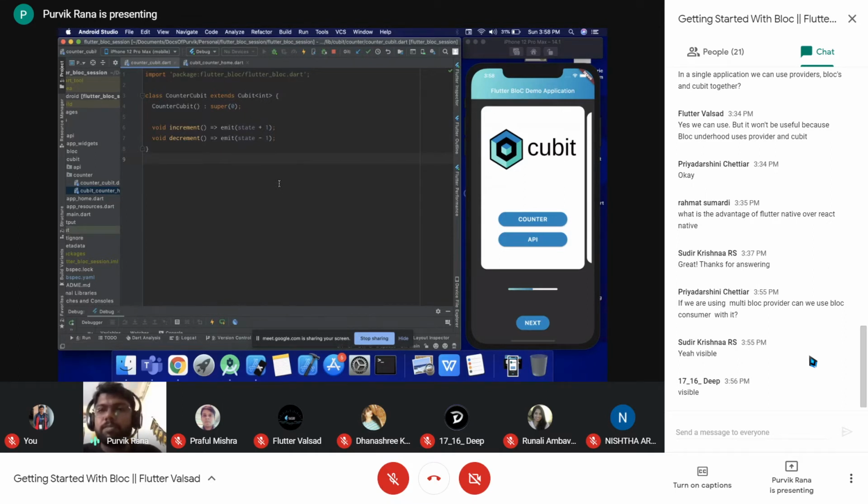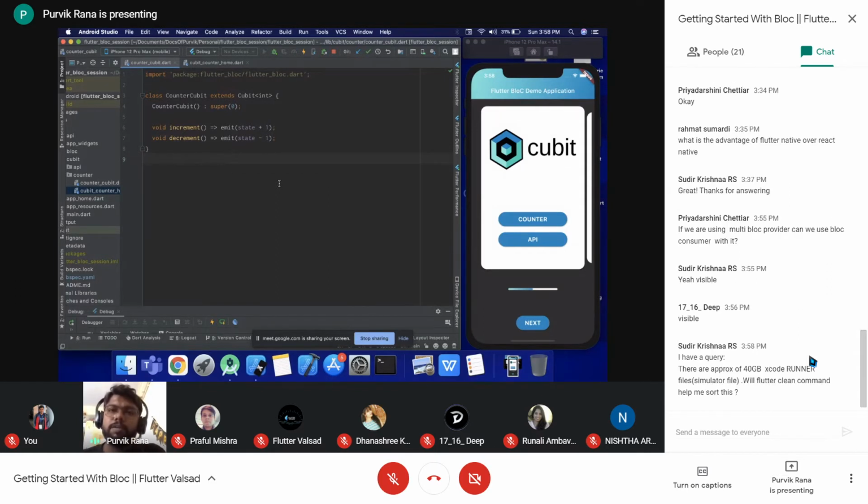And if we have the failed response, at that time we can show a different dialogue, or the different message on the screen. So that way we can use it. The provider and the consumer are two different things, but before the consumer you need to provide the bloc using the bloc provider or the multi-bloc provider from above the tree.